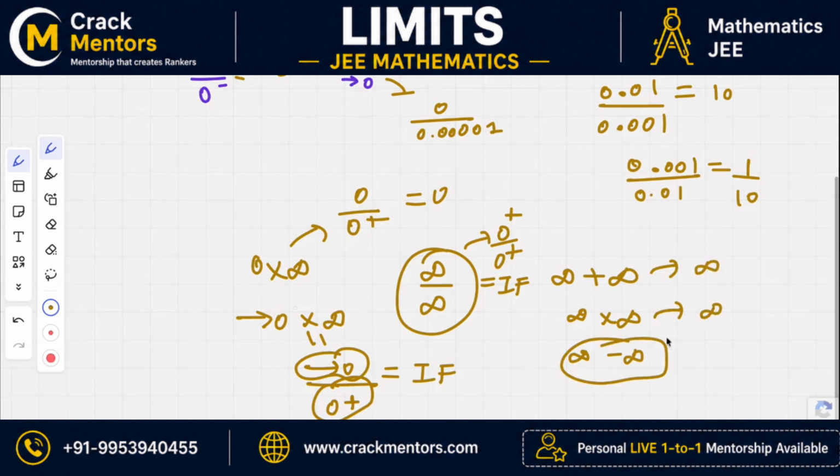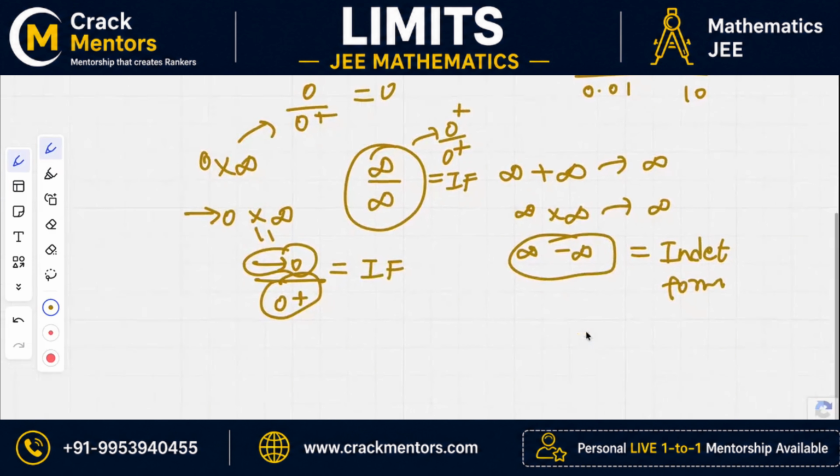What is this? Infinity minus infinity. That's also infinity, or no, indeterminate. Yes, indeterminate. Because just imagine, you also know that infinity is just a representation. For me, infinity could mean a different thing, right? So what if this infinity is greater than this? It would be a positive quantity. If this infinity is greater than this, it would be a negative quantity. So it's not determined, right?